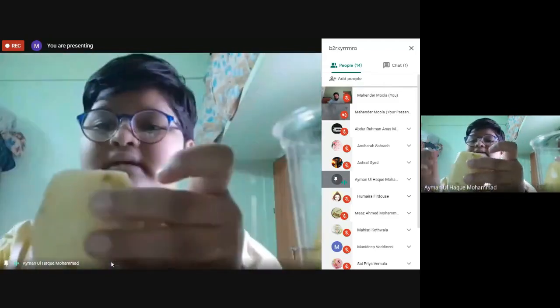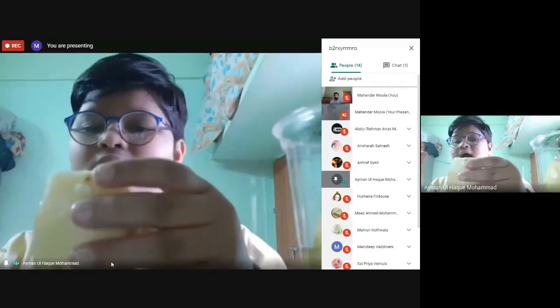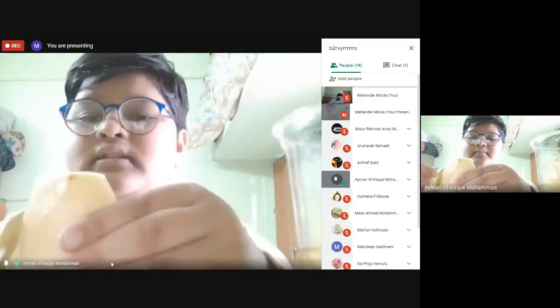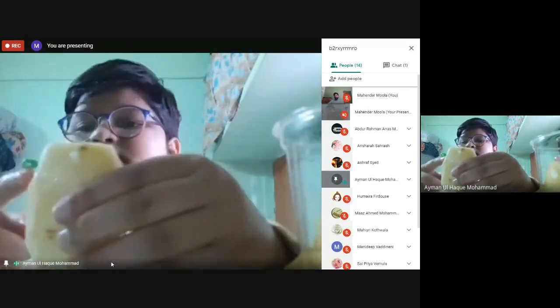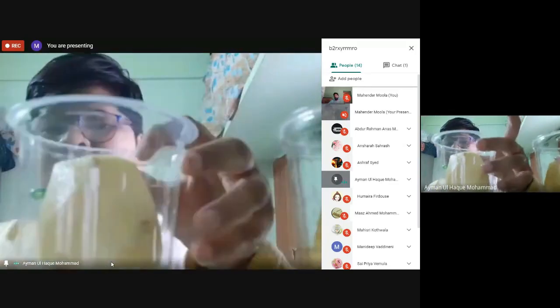This yellow pin tells us this is salt solution water, and the white pin tells us it is the normal water. Now we have placed the pin at the level. This says that it has salt solution water, and now we have to keep it inside the jumbo glass.